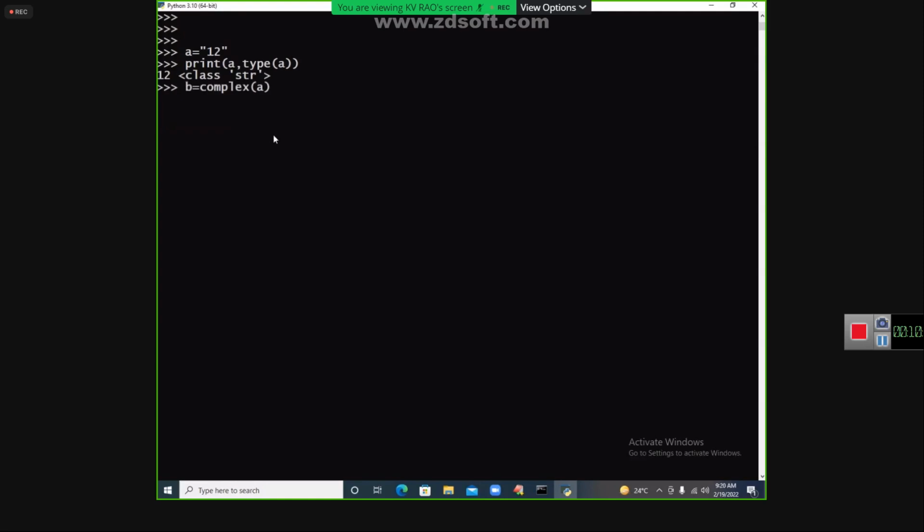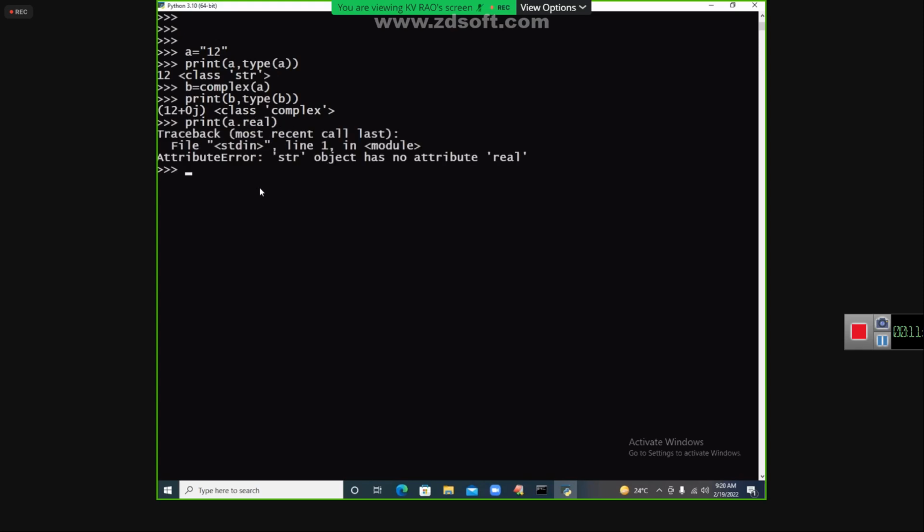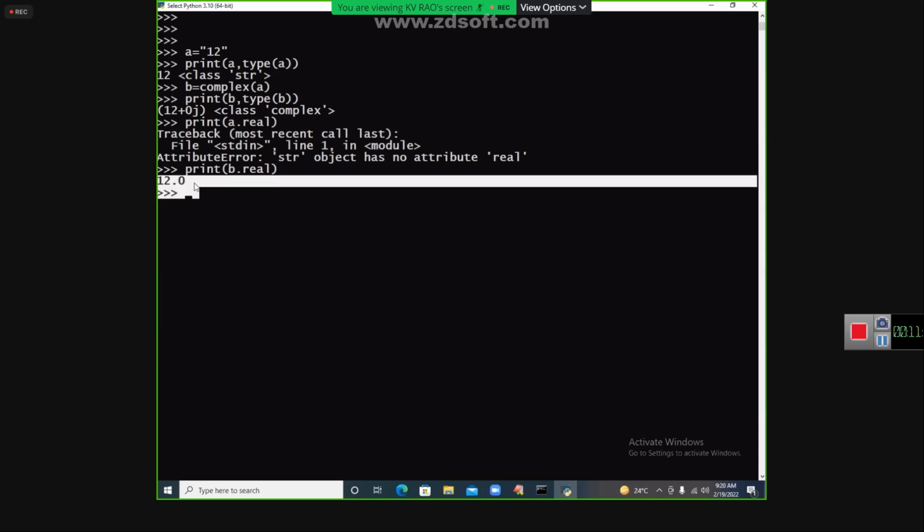Now, B is equal to complex of A. Possible or not possible? It is possible because complex values are internally taken in the form of float. So print of this B: 12.0, that is 12 plus 0j. How do I show you? B dot real.